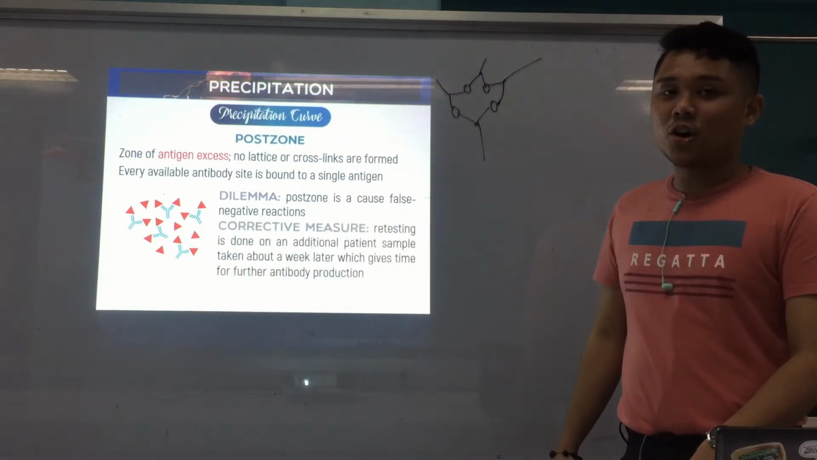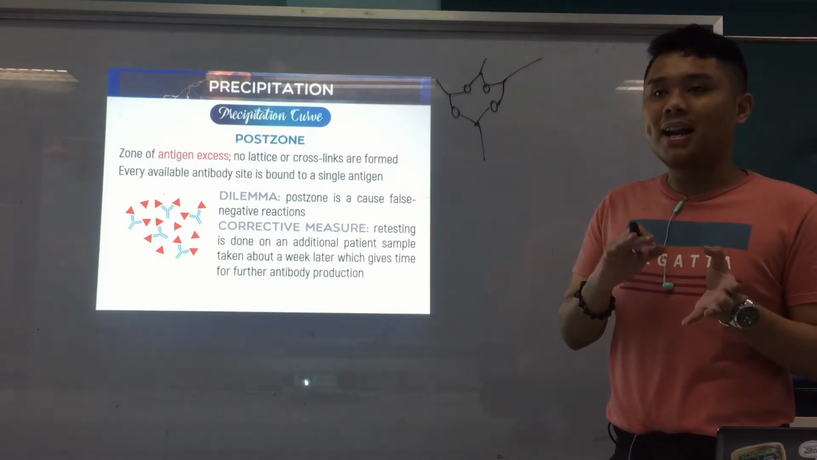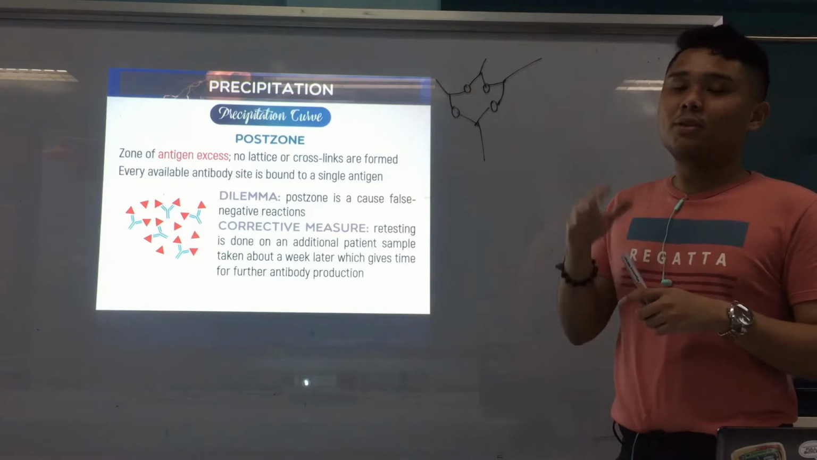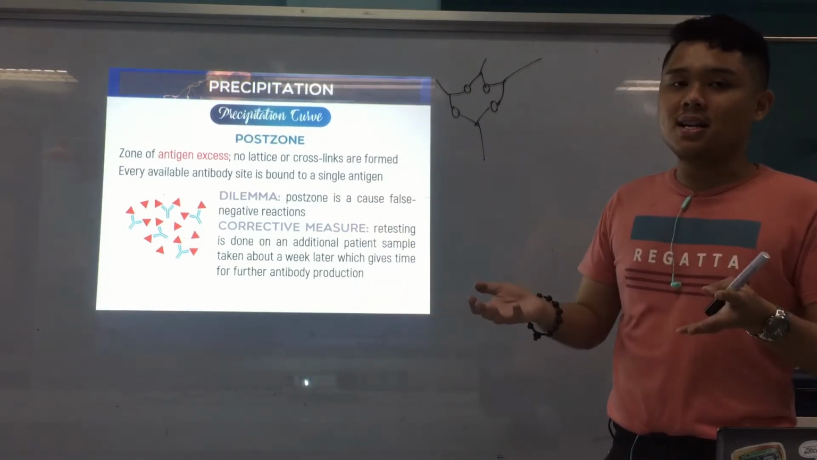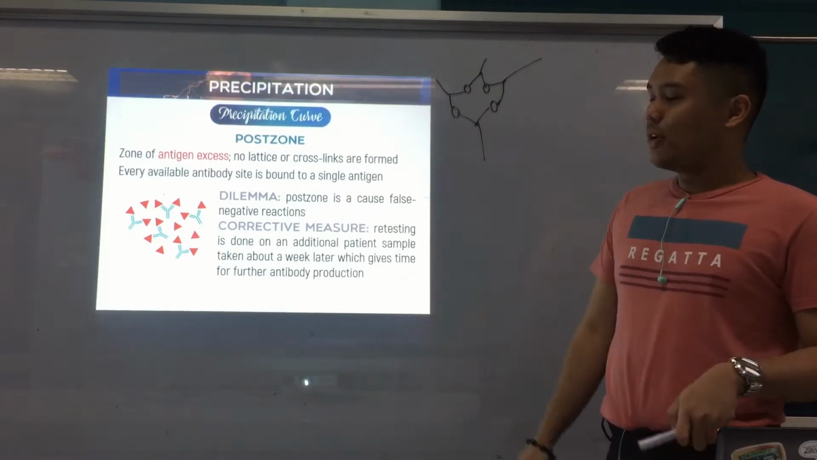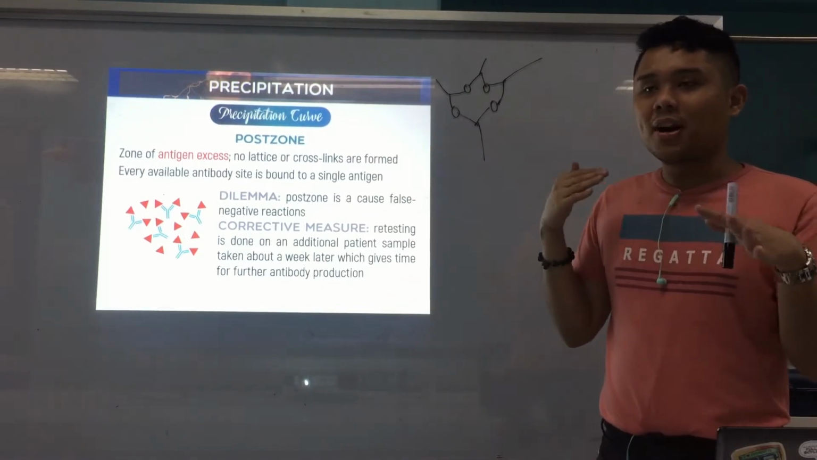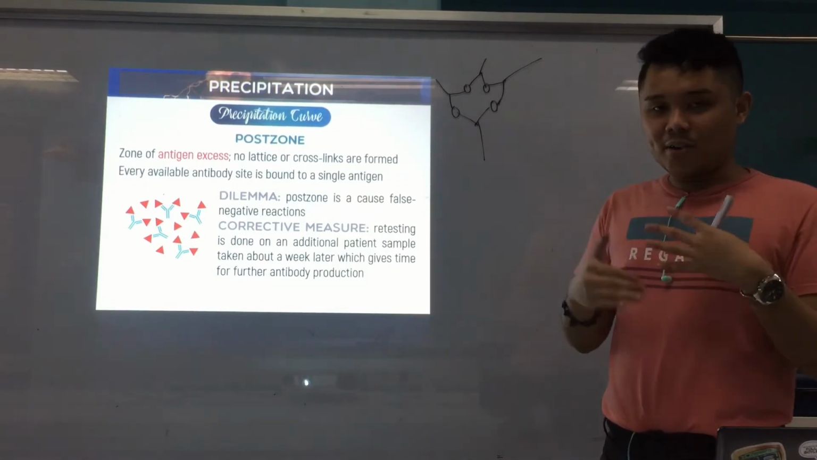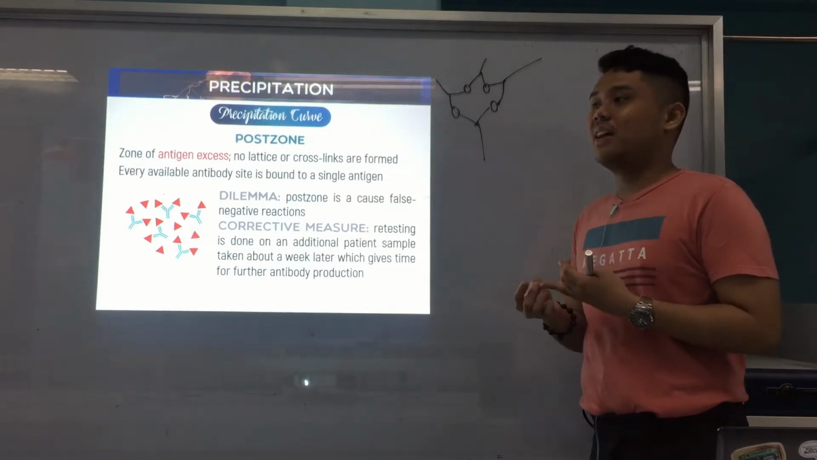Alright. And on sa atong corrective measure, we retest the sample. Or, example, ang patient, ato siyang ipabalik after a week because unsay rational, it already let the body develop more antibodies. Ayan. Which gives time for further antibody production. So at least, again, ma-even out, ma-equal ang number of antigens and antibodies, they can now form a lattice network. Alright? Again, which is what we want sa zone of equivalence.